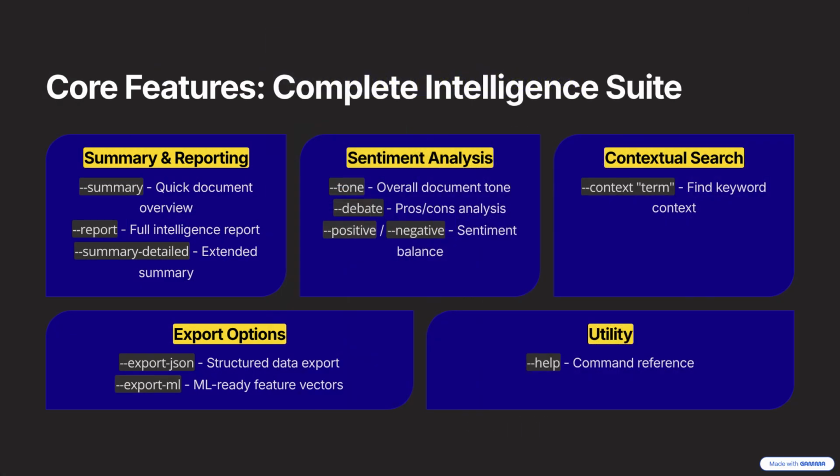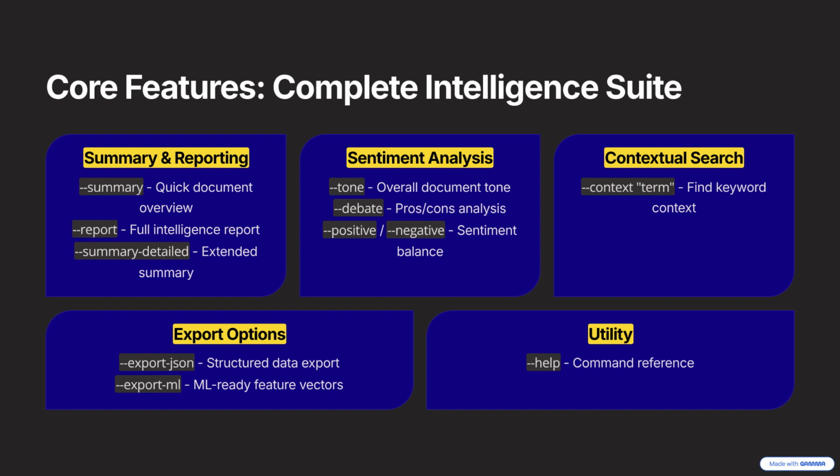TextMind is a complete offline intelligence suite. Let's explore what it can do. Use Summary to get a quick one-paragraph summary capturing the essence of any document. Need a more detailed breakdown? Try Summary Detailed for section-wise summaries that cover up to 40% of content. For full insights, the Report command gives you a beautiful, structured intelligence report, complete with metrics, tone, and key topics.